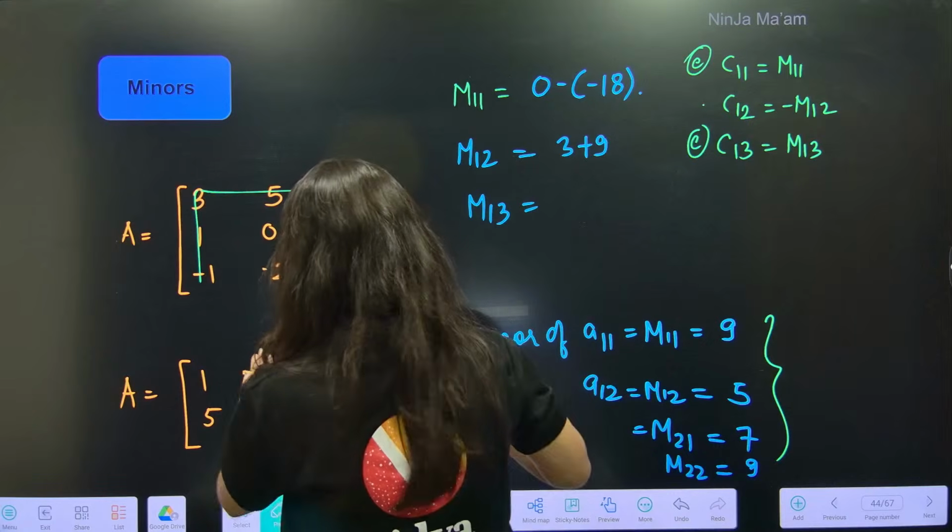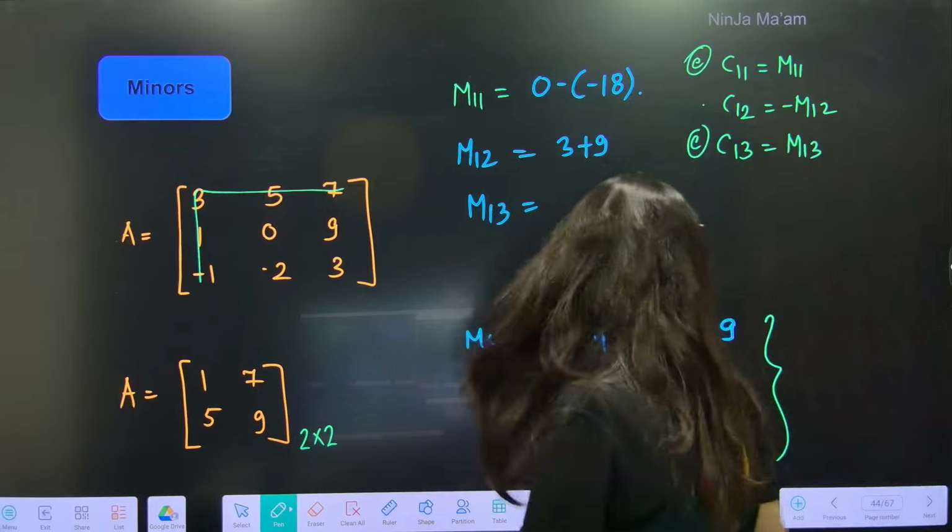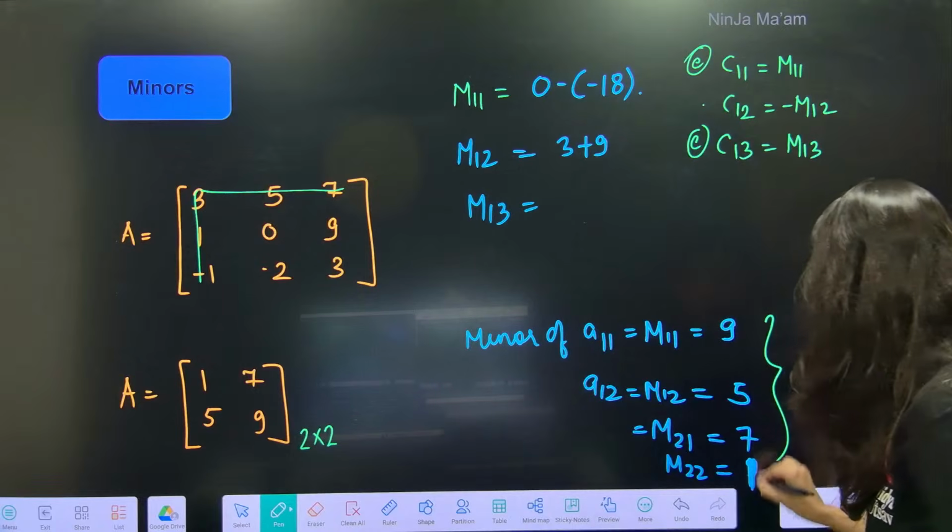3 plus n, correct now? M22. Okay, M22 is 1. Yes. Here it is 1. Okay, absolutely.